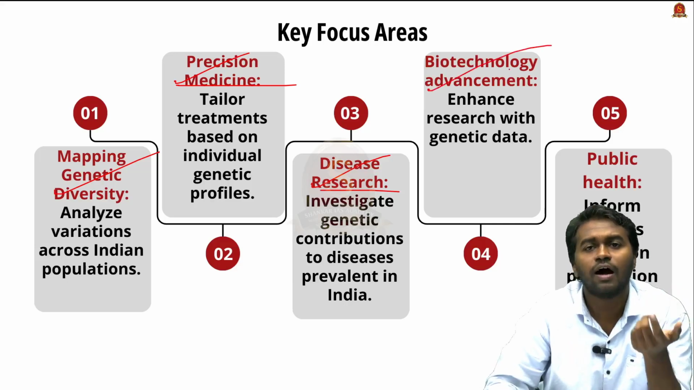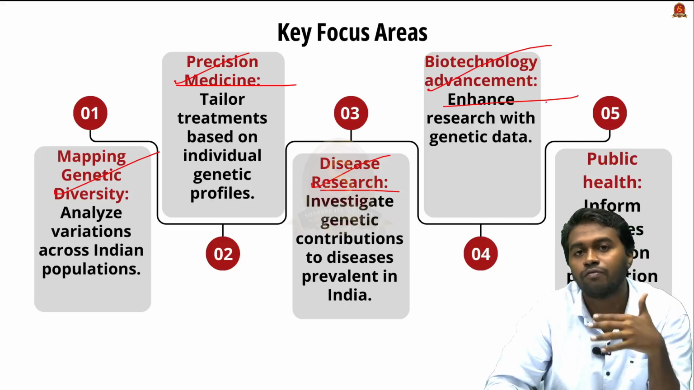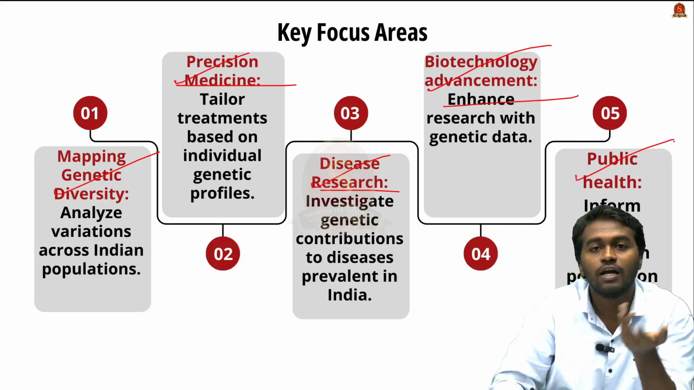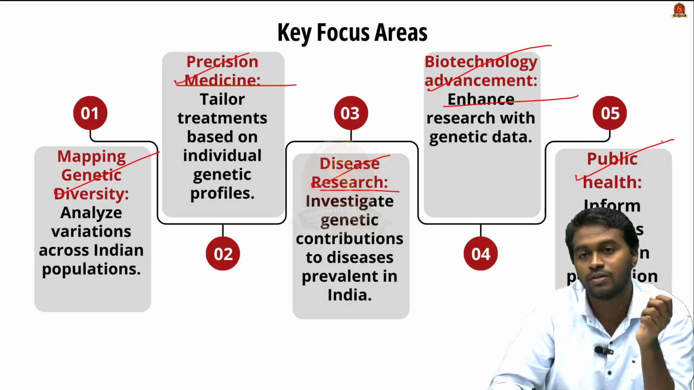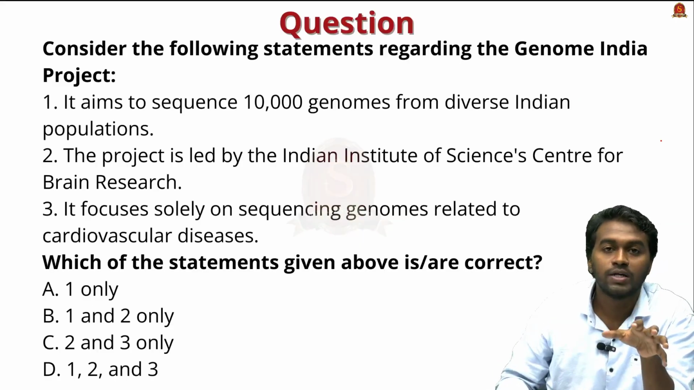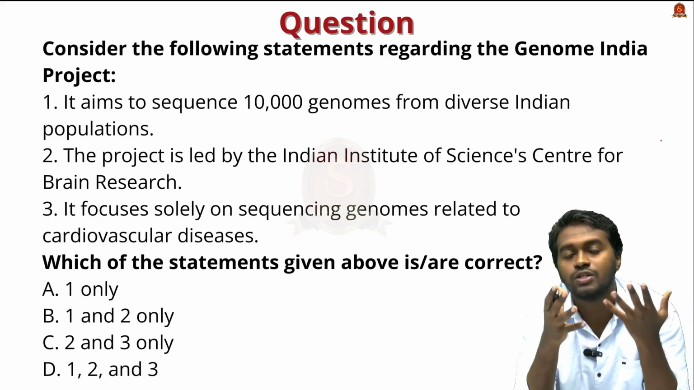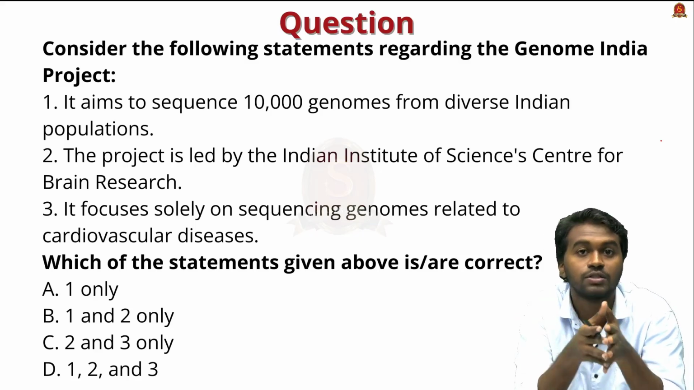And then advances in biotechnology. So therefore this will further give a way for further research in the field of biotechnology. And finally, the ultimate objective of all this research is framing a public health policy. So these are the key focus areas of the Genome India project. In this topic, we discussed certain basic biological concepts, and then we discussed what the Genome India project is and its basics. Based on our discussion, try to answer this prelims practice question.